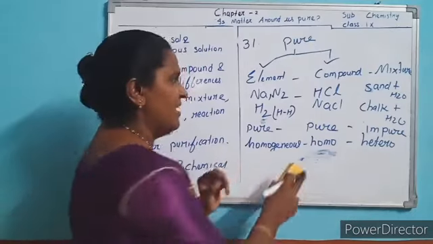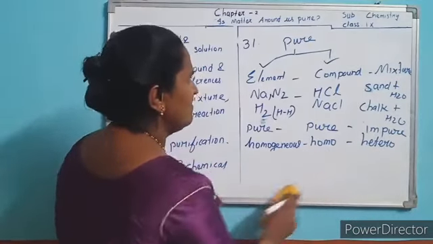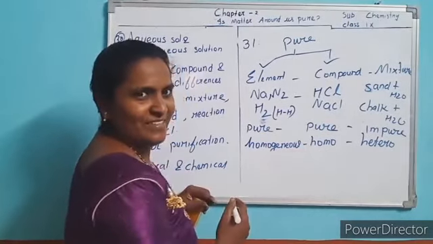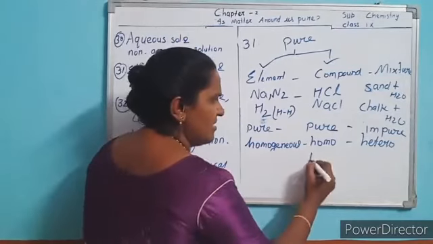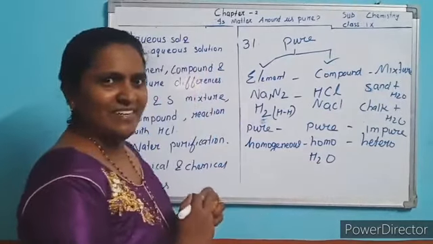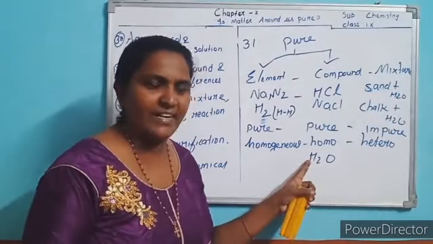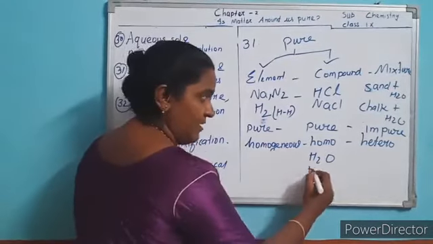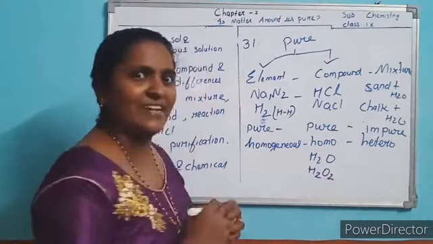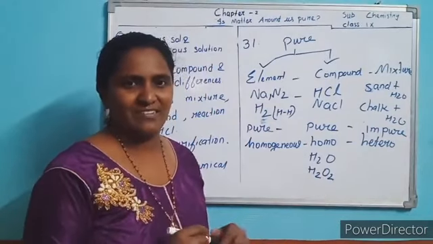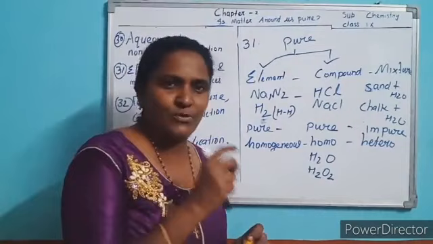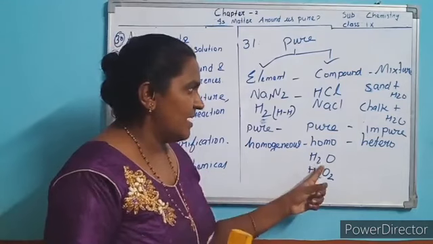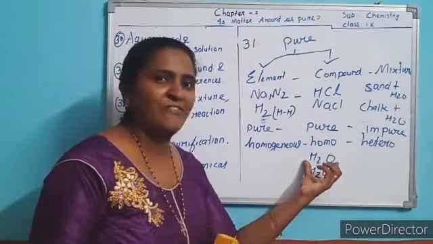So the second property is over. And the third difference is that it is chemically combined. Who is chemically combined? This one. How can you say chemically combined? This water is made from 2 atoms of hydrogen and 1 atom of oxygen. The composition is fixed. If you add 2 hydrogen and 2 oxygen, it is another liquid, hydrogen peroxide. So it has fixed composition by mass or by weight. The compounds have fixed composition.